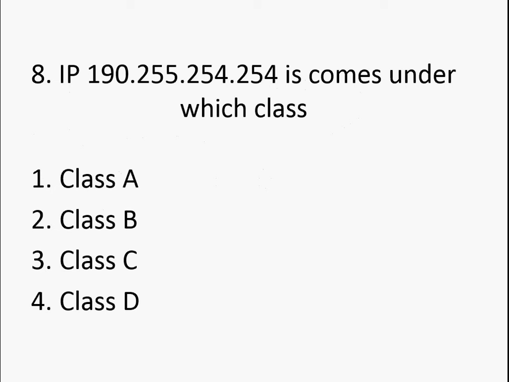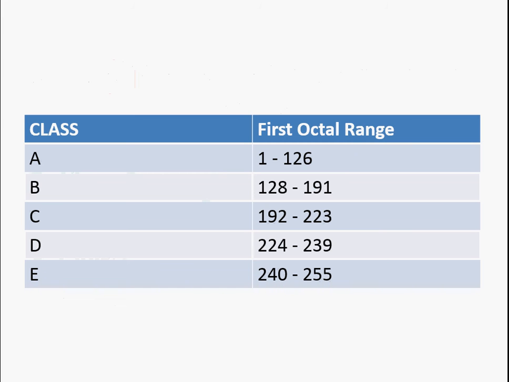Now question 8 is, IP 190.255.254.254 comes under which class? So the correct answer is class B. How will we know that it comes under class B? That 190 will tell you that it comes under class B. How? So see the table here.